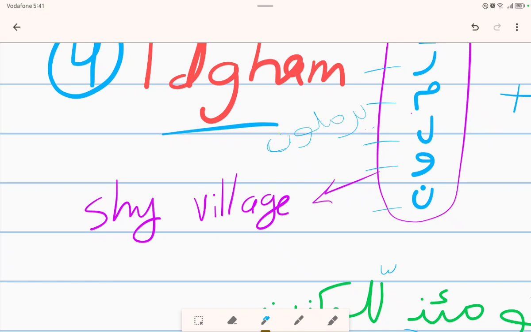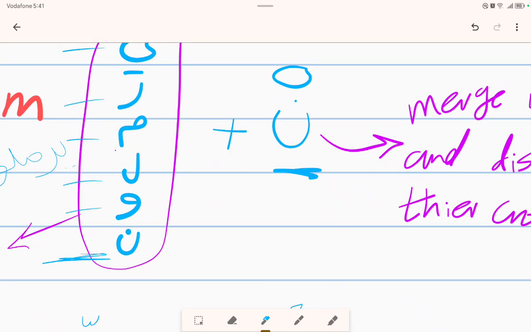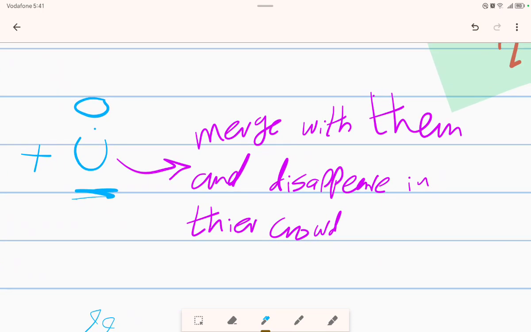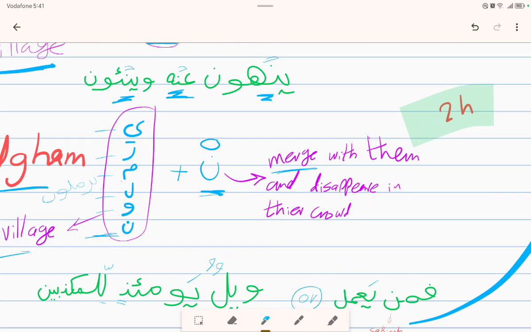And through this trip, our friend noon meets these people. We will consider them as a shy village. How can our friend treat them? It will actually merge with them and disappear in their crowd. We will merge the letter noon with them. How can we do this?